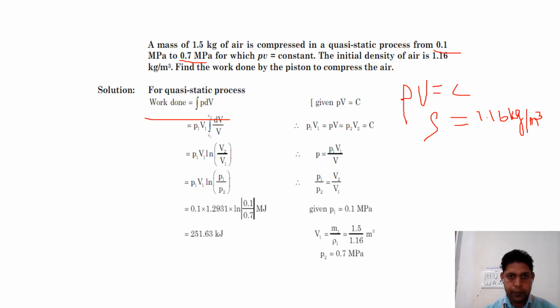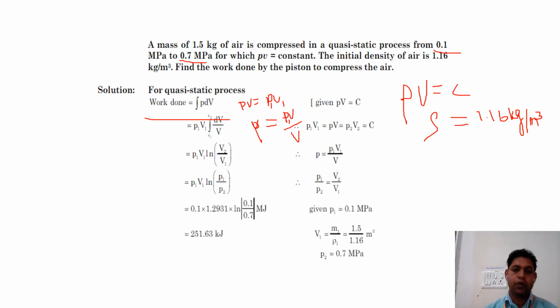Then P is a function of the volume, so P is equal to P1 V1 upon V. Where we put the value of P, the work is the integration of V1 to V2.